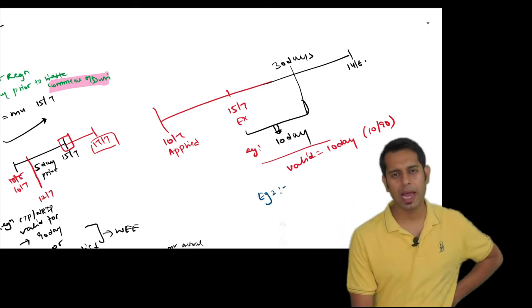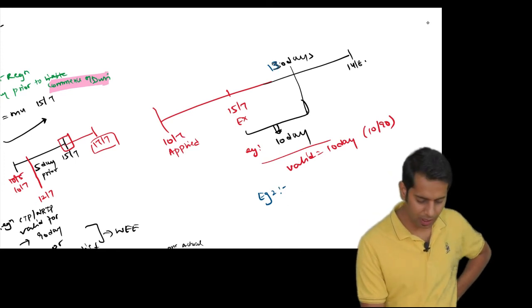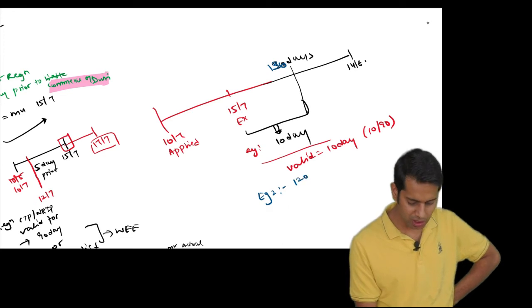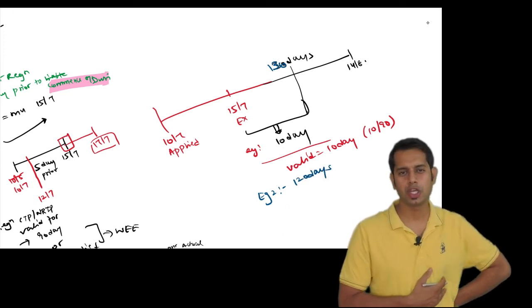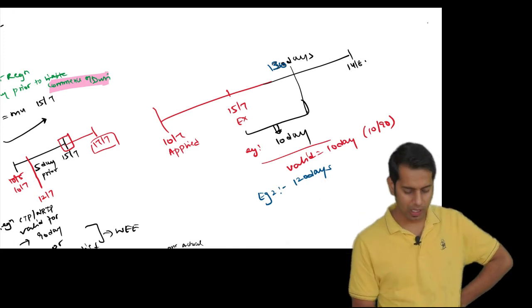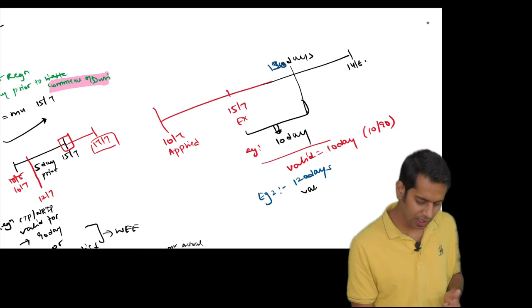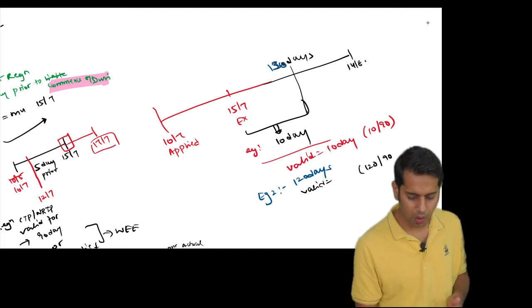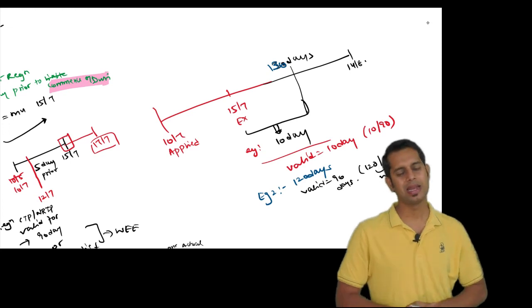Exhibition is going to be happening for say 130 days. Exhibition is happening for how many days, sir? Exhibition is going to happen for 130 days. I have applied for registration for 120 days. At the time of making an application, I have applied the registration for 120 days. Now tell me what will be the validity of your registration? Sir, the validity of my registration will be either 120 days or 90 days, whichever is earlier. What will be your validity? It will be 90 days only.